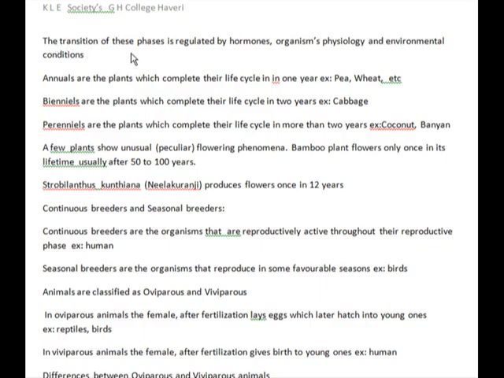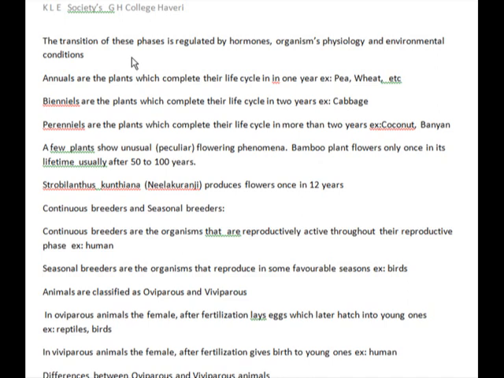The transition of these phases is regulated by hormones, organisms' physiology, and the environmental conditions. That is, the change from one phase to the next phase is controlled by the hormones produced by the organism and the biochemical reactions taking place in the organism. It is also called physiology, and the climatic conditions or environmental conditions. And these phases are very clearly observed in annuals and biennials, not in perennials.